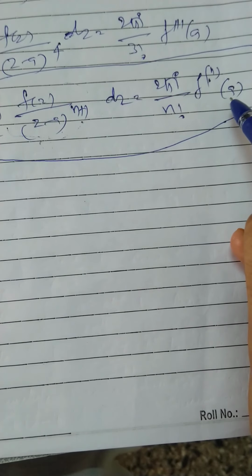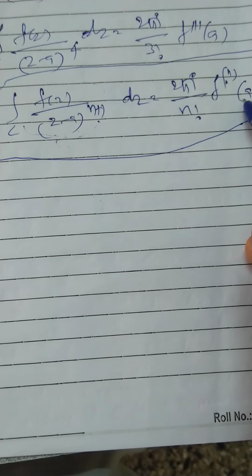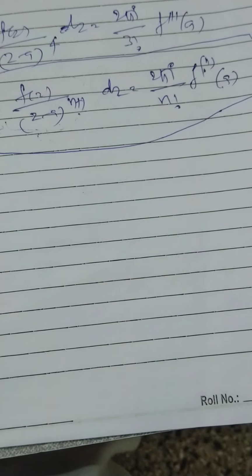In that we substitute the point z equal to a. So this is known as the Cauchy's generalized integral formula.